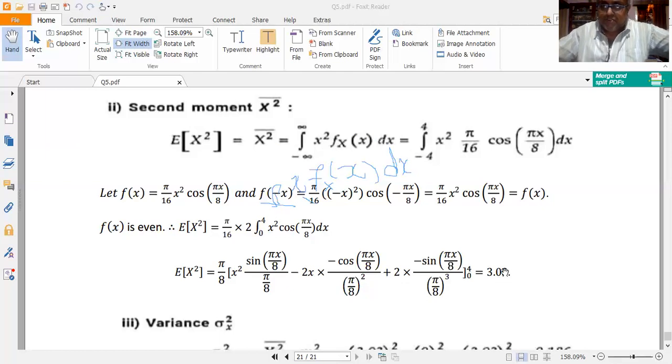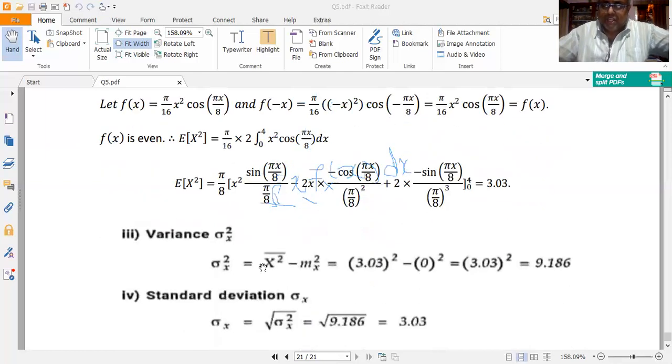So I get 3.03. Now coming to the last part, variance is simply given by E of x squared minus mu x squared, or x squared bar minus mu x squared also. So since mean is equal to 0, I get 3.03 the whole squared minus 0 squared equal to 9.186. Now this is the variance. Standard deviation is given by the positive square root of variance. So again, square root of 9.186 gives me 3.03.